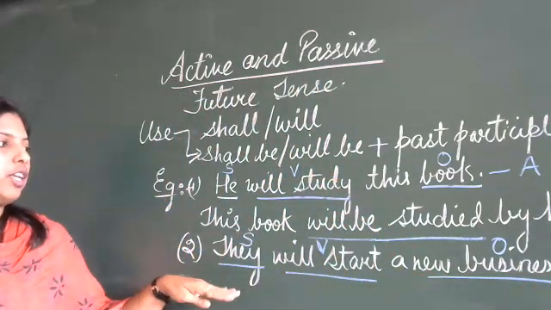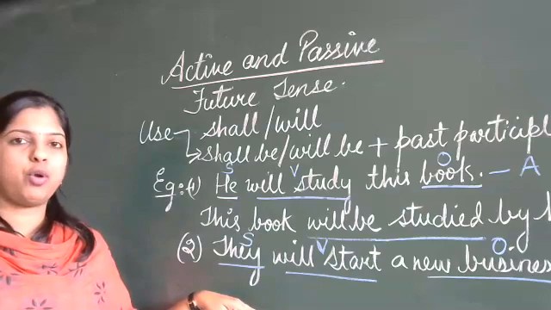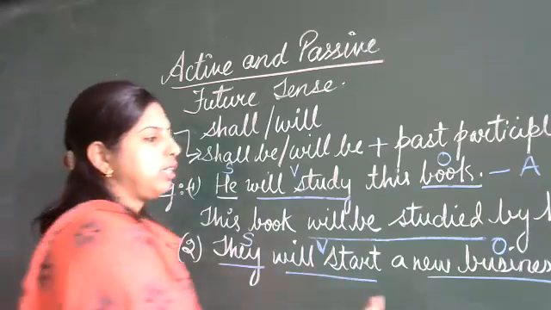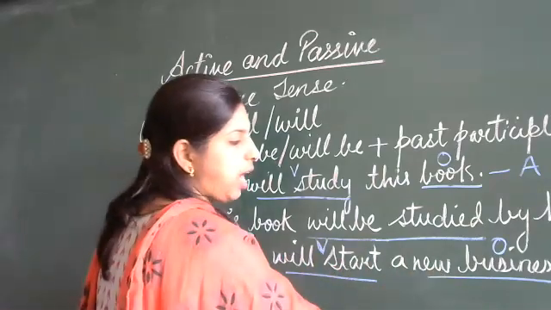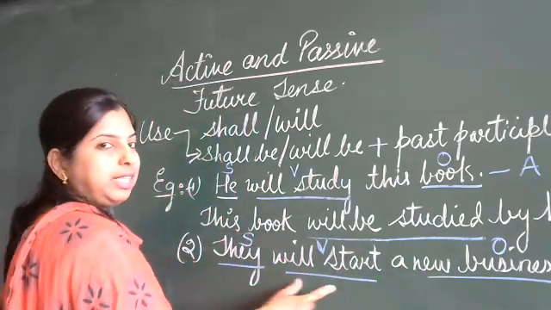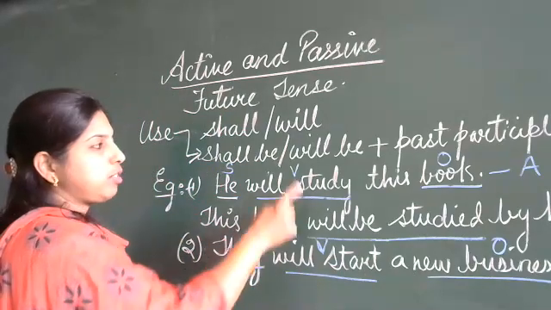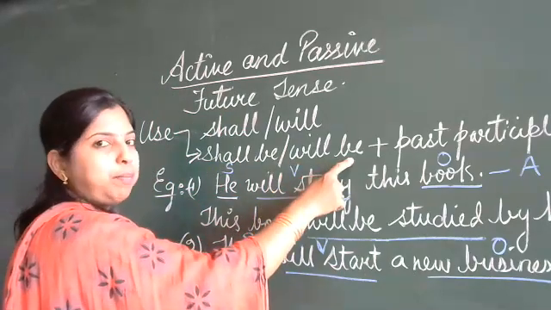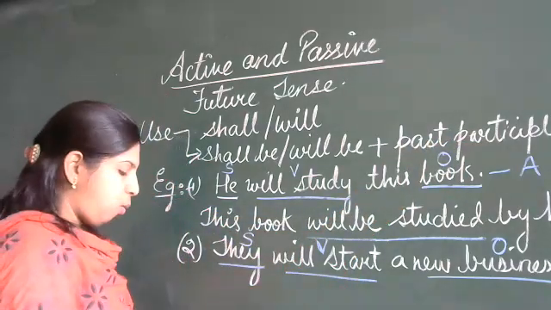Now the same sentence you have to change to the passive. How are you going to change? The object is going to come first, subject is going to go last, and these words that we have used here are going to be changed, replacing what? Will be plus the past participle of the verb.